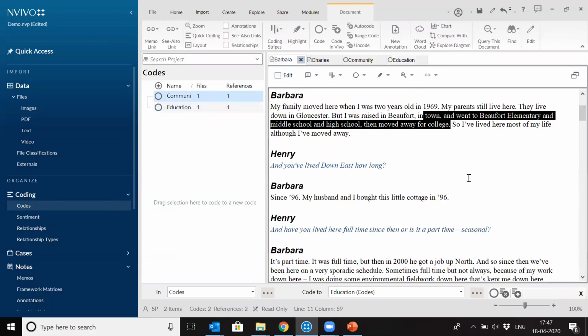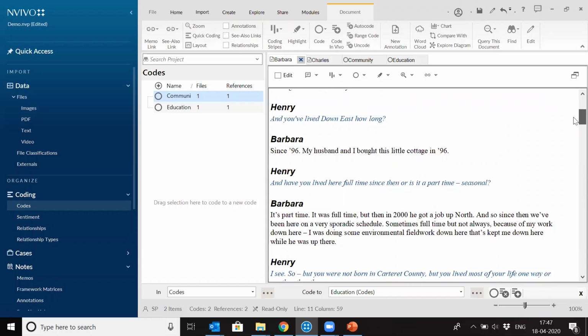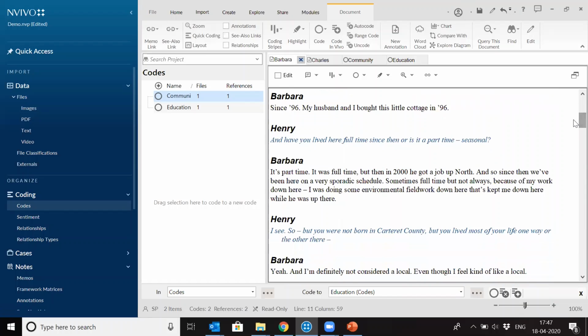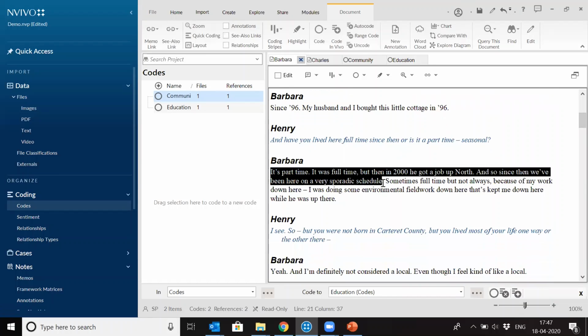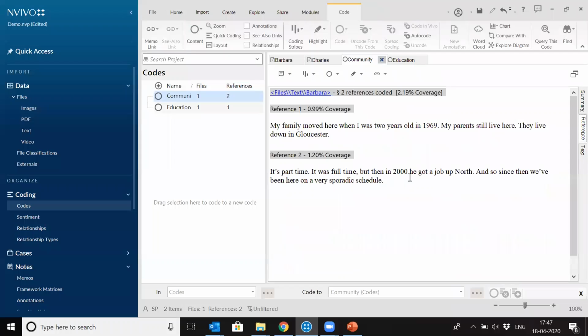If you go to Barbara's interview again and go down below the interview, you find something again relevant to community. Let's say this part of the interview is again something relevant to community. You can drag and drop to community. You don't need to follow the same steps of creating codes. Just drop it here, and this has been coded to community. If you click on community, you will see that now there are two references, because we have coded two references there. It shows the two references, and it even shows the percentage coverage of this specific segment with reference to the whole interview.